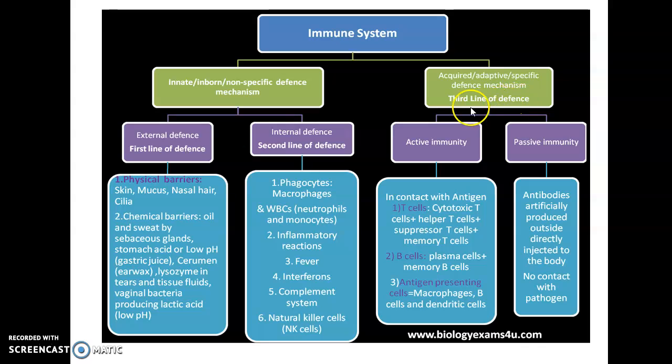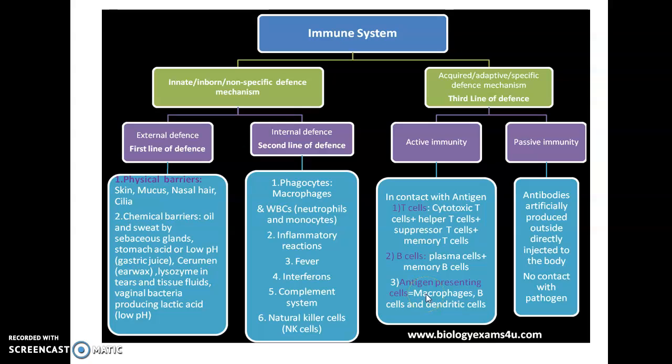The third line of defense, which includes adaptive immunity, comprises the T cells. That is cytotoxic T cells, helper T cells, suppressor T cells and memory T cells. Similarly, the B cells, which include the plasma cells and memory B cells.